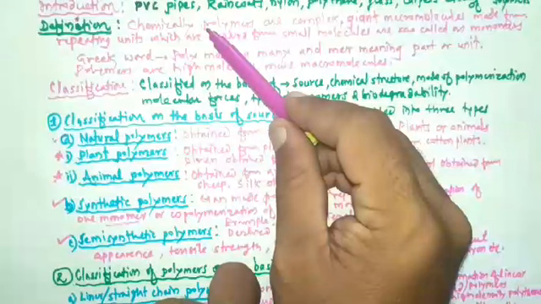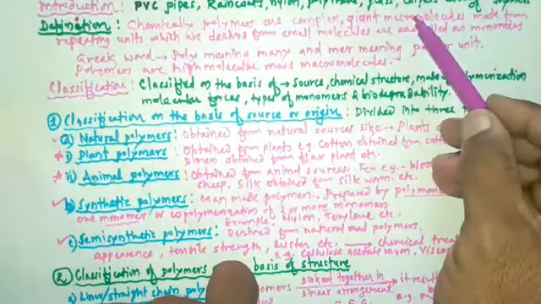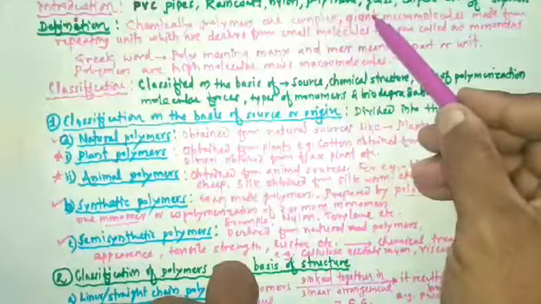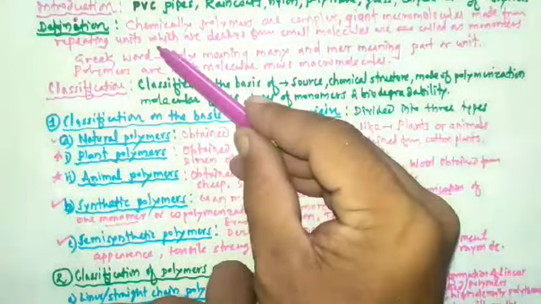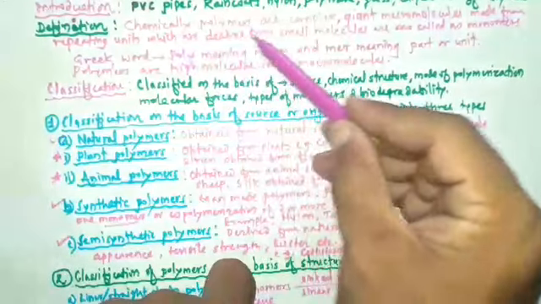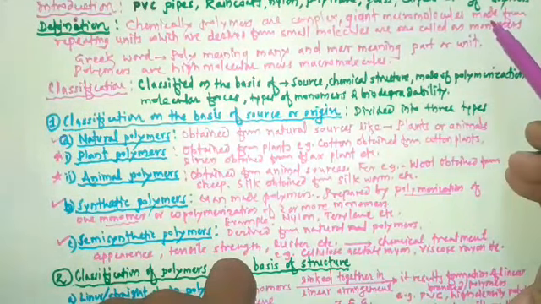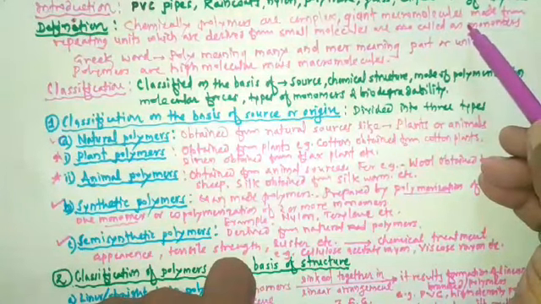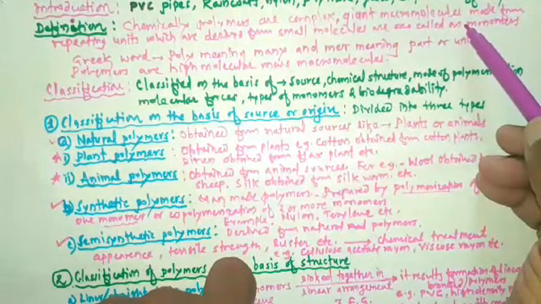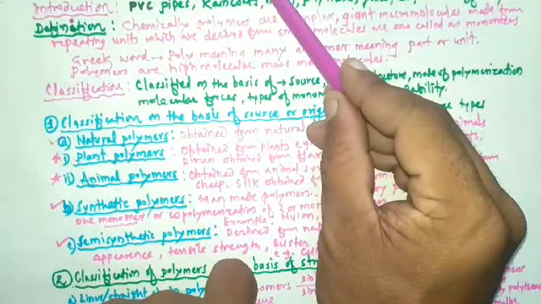So polymers are nothing but complex giant macromolecules made from repeating units, which are derived from small molecules called monomers. That means a large number of monomers combine together, then there will be the formation of polymer.